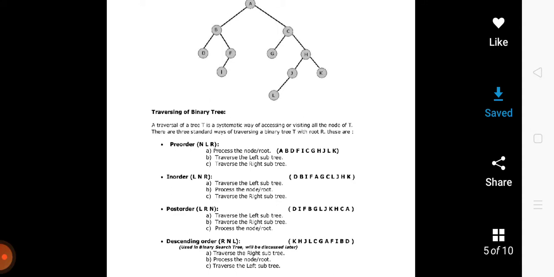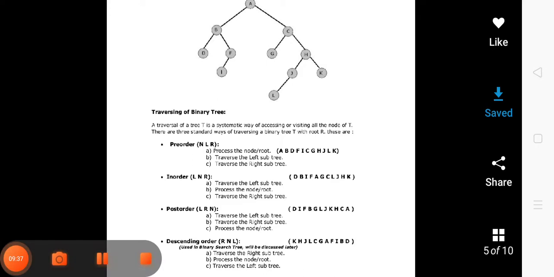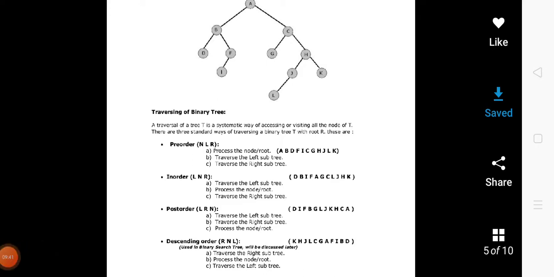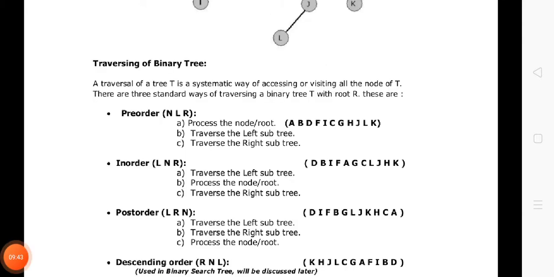Okay, here we will represent the n as a node. So we are having three different techniques, pre-order, in-order and post-order traversal techniques. Okay, so we are going to discuss them one by one now. So these three techniques are pre-order traversal technique, in-order and post-order traversal. In pre-order traversal technique,